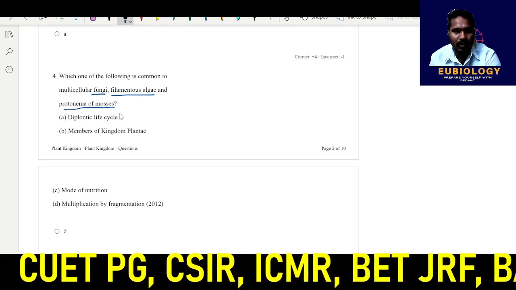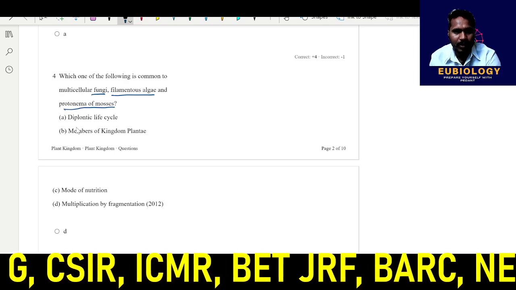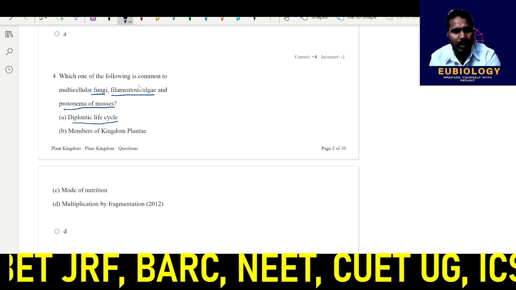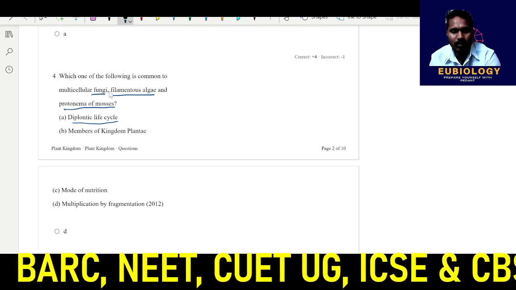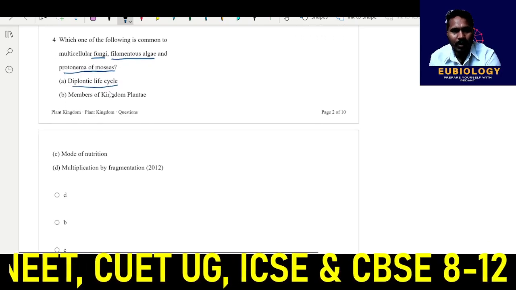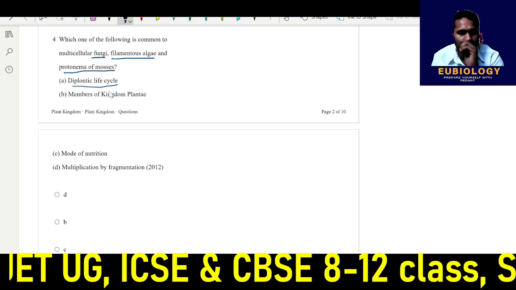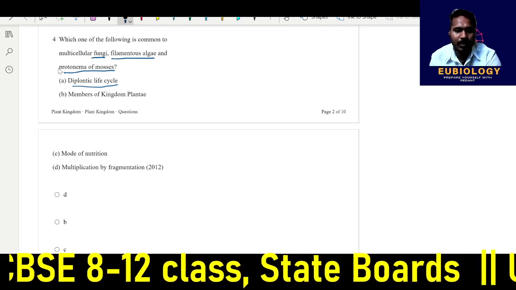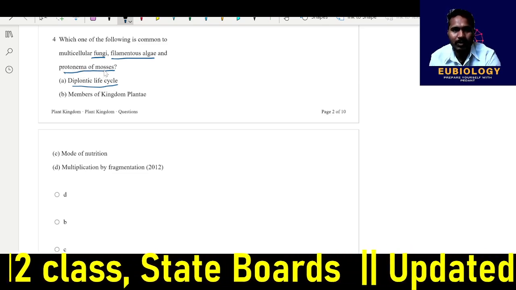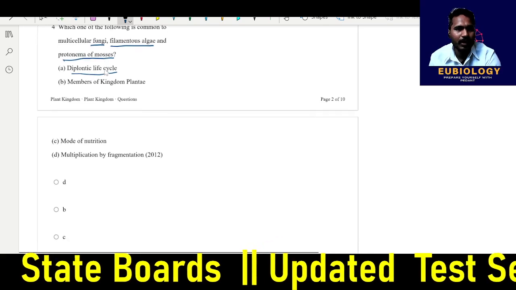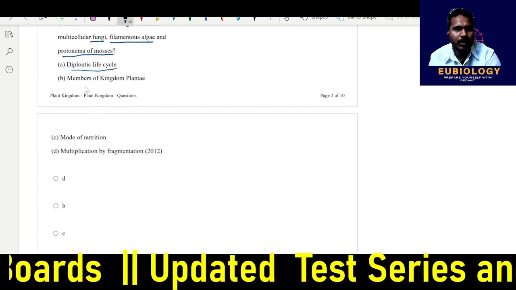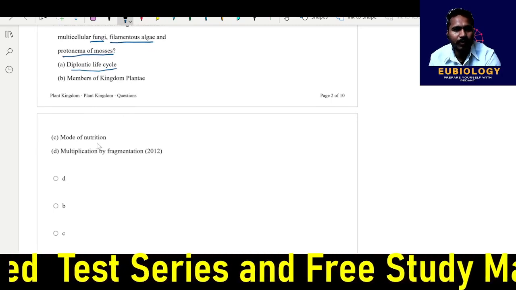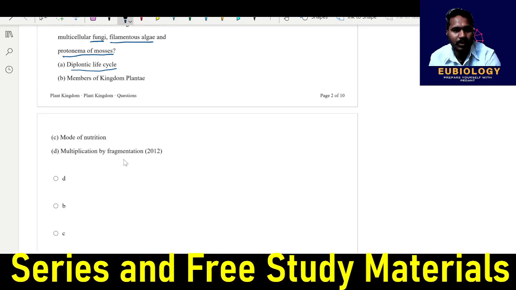And now, what is the similarity in this? This is a diplontic life cycle. No, no. Algae, protonema, fungi, all are following a haplodiplontic life cycle. Or the haplodiplontic life cycle, you can say better. Because the mosses are predominant in the gametophytic life stage. B is saying member of kingdom plantae. C is saying mode of nutrition. D is multiplication by fragmentation.